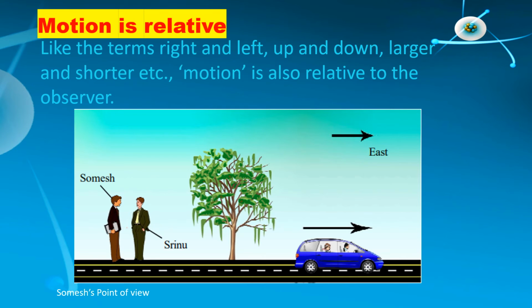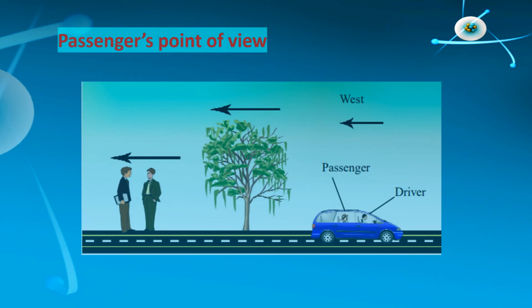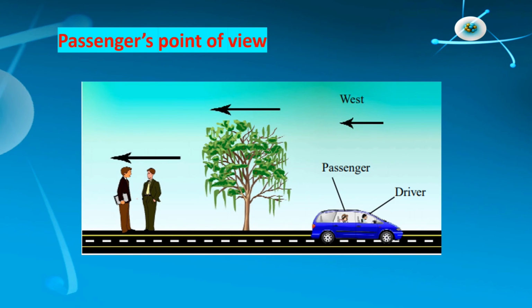Here, we shall observe another discussion between the passenger and the driver. Here the driver asked, "What is the state of motion of the tree?" Passenger replied, "It is moving due west." Driver: "What is the state of motion of both the persons beside the road?" Then the passenger replied that they are also moving due west.